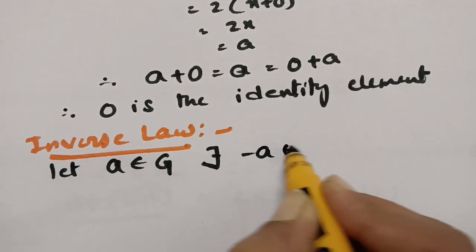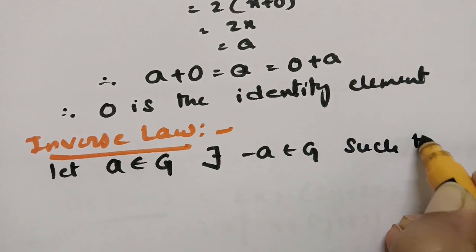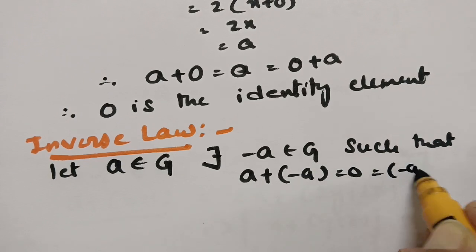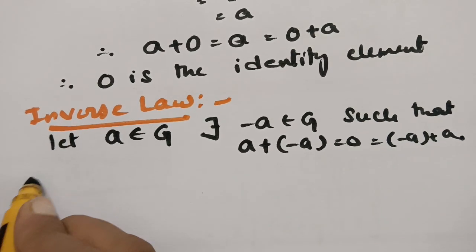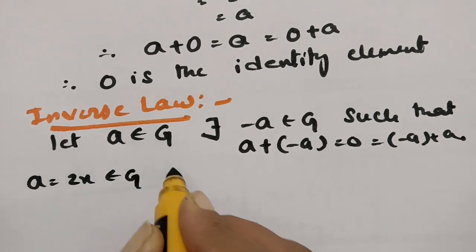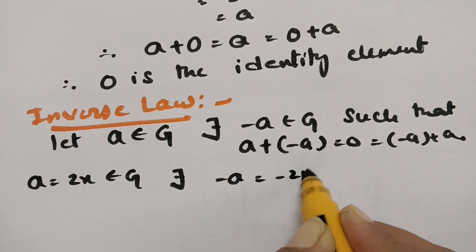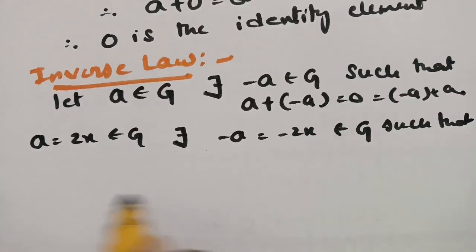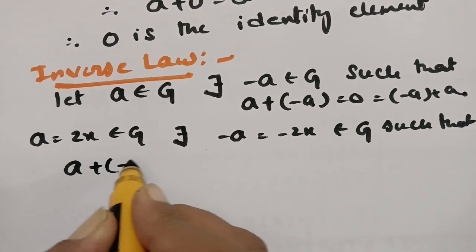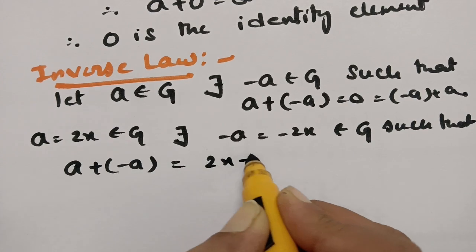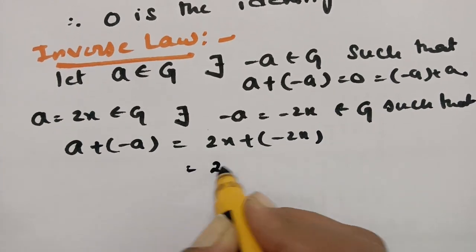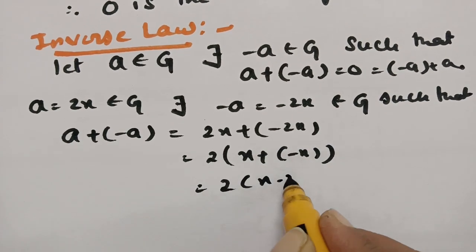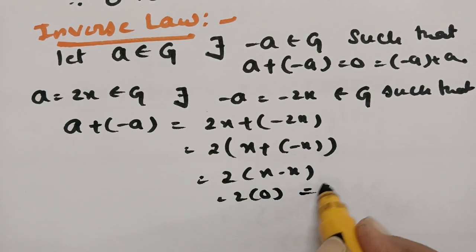Then there exists minus a belonging to G such that a plus minus a is equal to 0, which is equal to minus a plus a. We have to show this. Therefore, a is equal to 2x, which belongs to G. Then there exists minus a equal to minus 2x belonging to G such that, taking the addition, a plus minus a is equal to 2x plus minus 2x. If I take 2 common, this will be x plus minus x, which is nothing but x minus x, which is equal to 2 into 0, which is equal to 0.